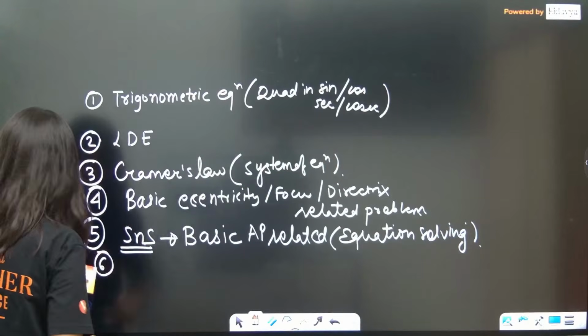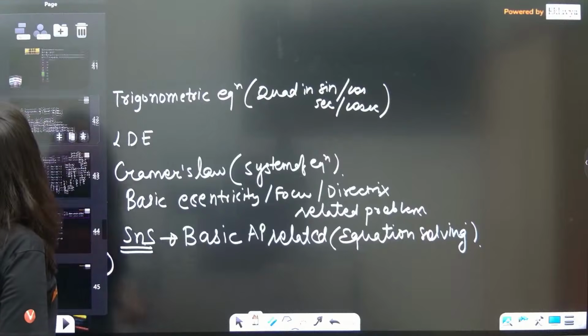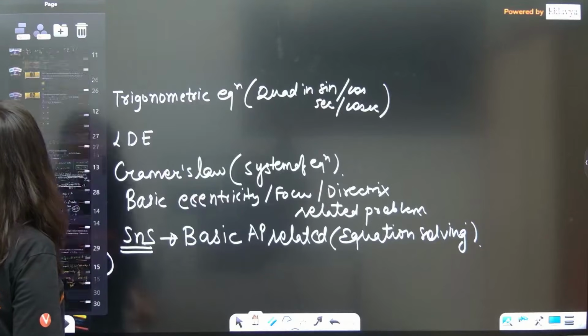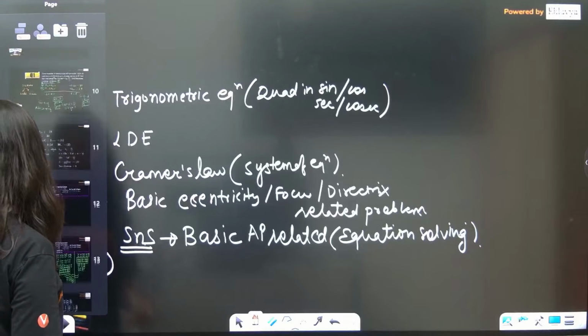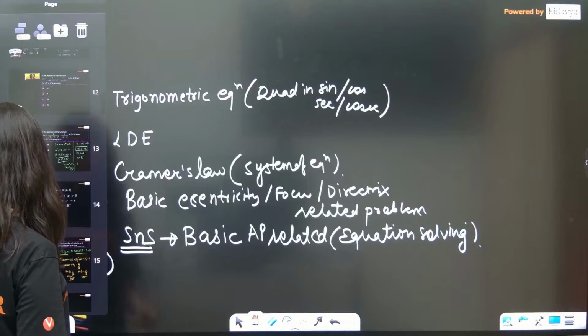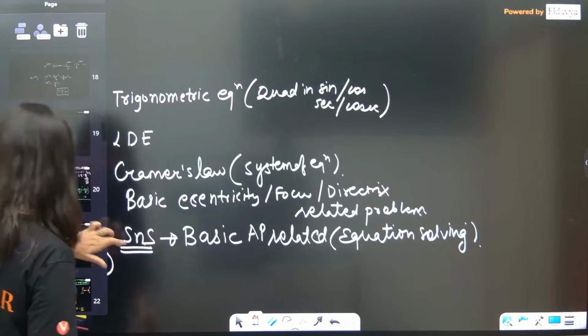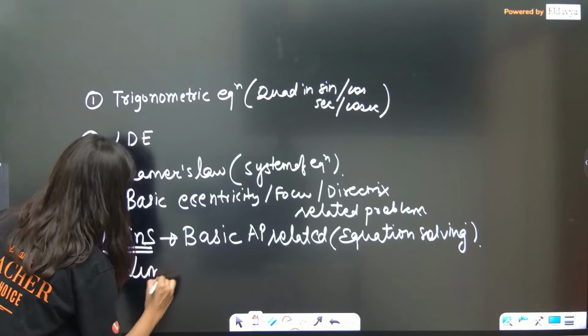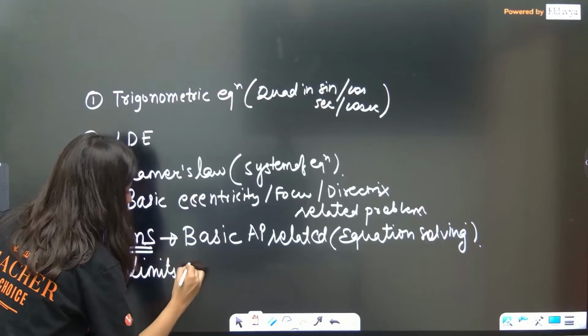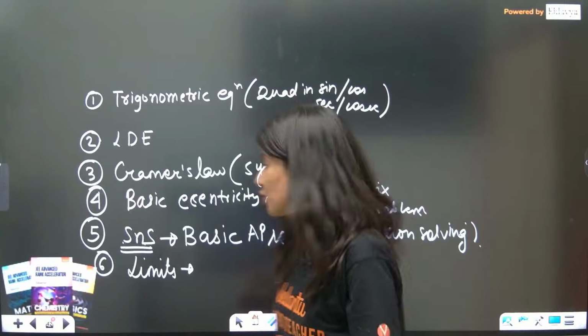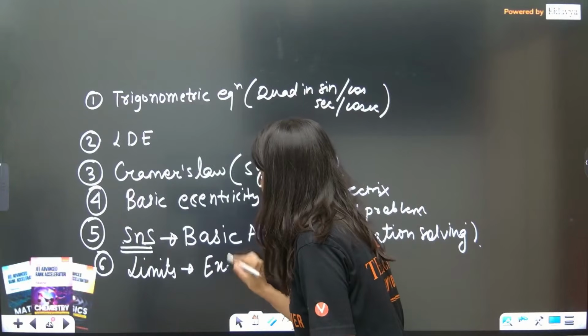Sixth category is basic equation related. Trigonometry I have written. Then limits. Yes, in limits you should be remembering the basic expansions.